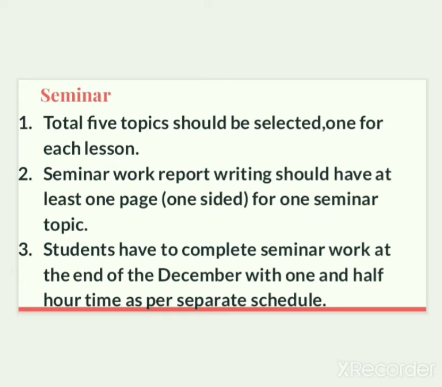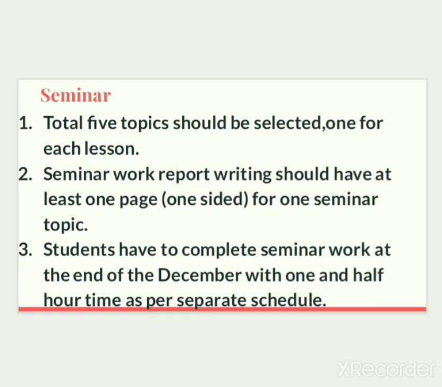In seminars, total 5 topics should be selected. In our 12th standard environment education textbook, 5 lessons are there, and while selecting your seminar topics, you have to select 5 seminar topics from all the 5 lessons, one for each lesson. So this is how you have to select your seminar topics. Students have the choice to select their own seminar topics from all the 5 lessons.